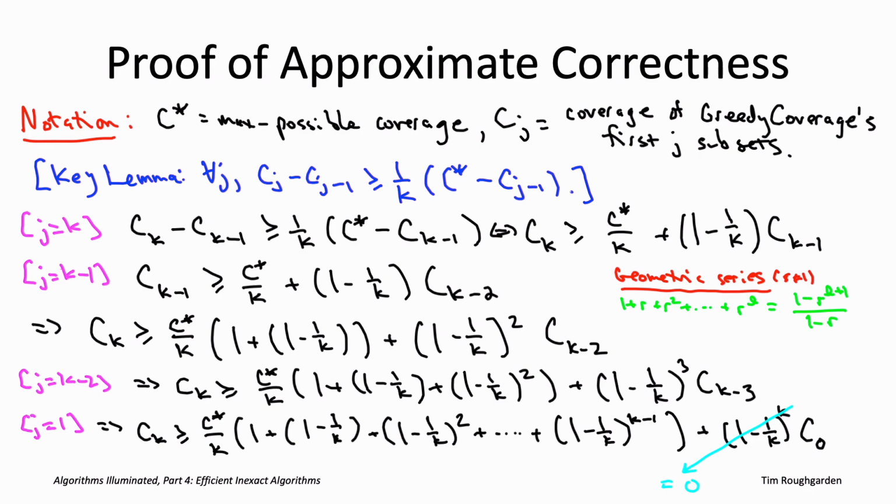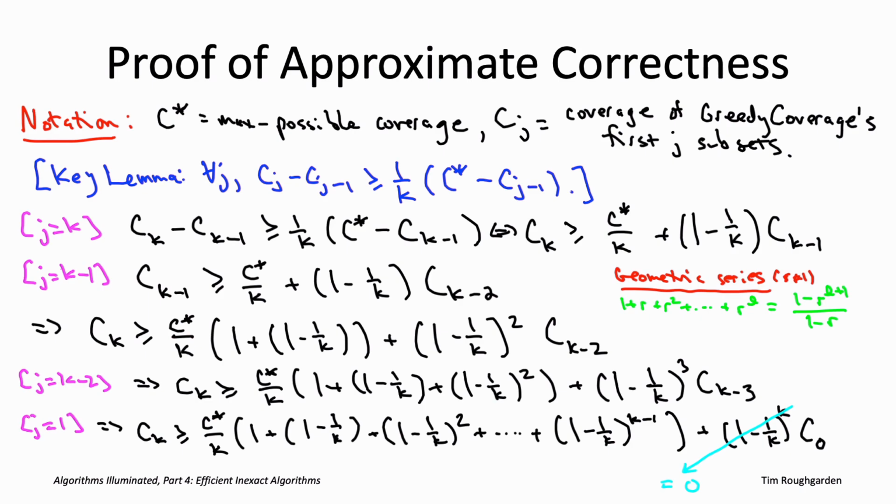In case this looks weird, notice that it's super easy to check. Just clear denominators, multiply both sides by 1 minus R. On the left-hand side, almost all of the terms are going to cancel out. Like you're going to get a minus R and a plus R. They'll drop out. You'll be left only with a plus 1 and a minus R to the L plus 1. So that verifies the equation by just clearing the denominators. So this is exactly what we needed. This is our knight in shining armor.